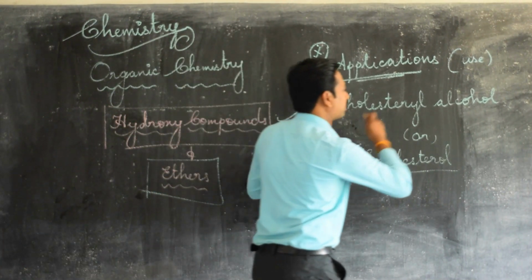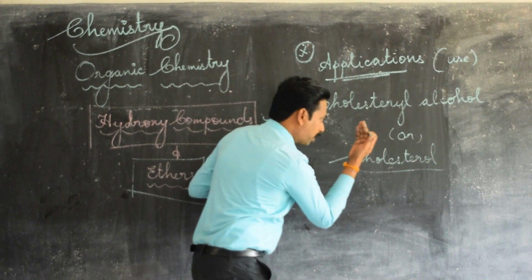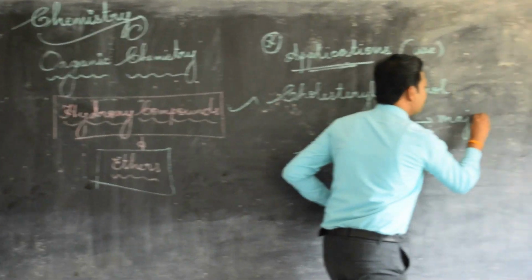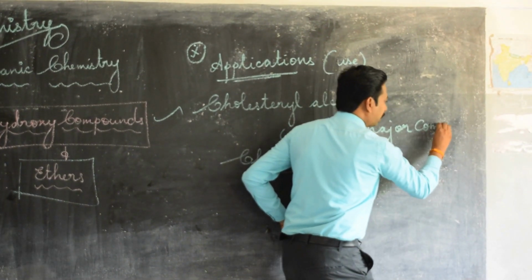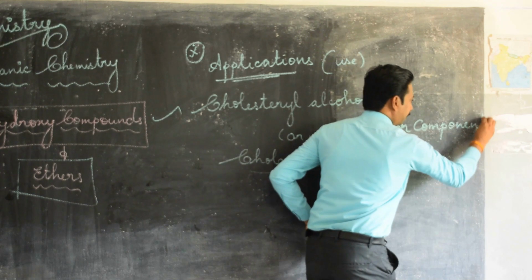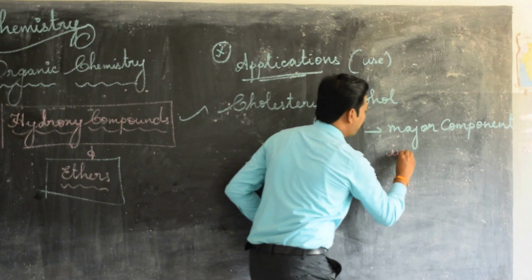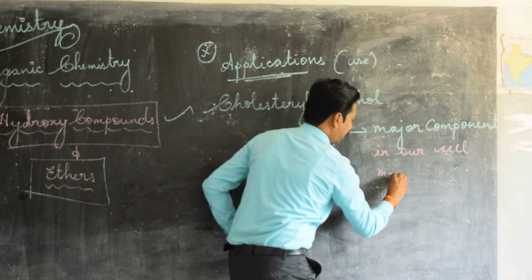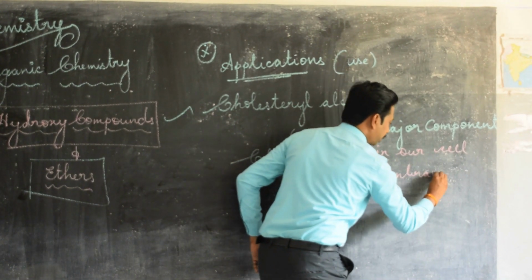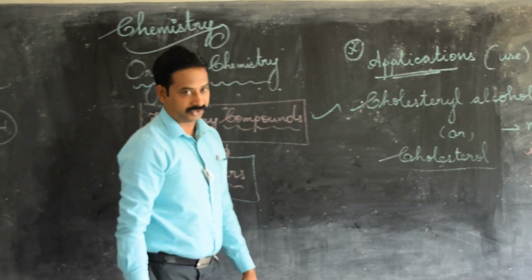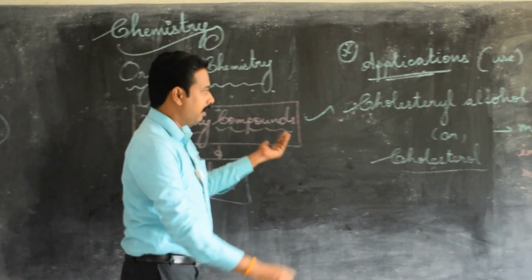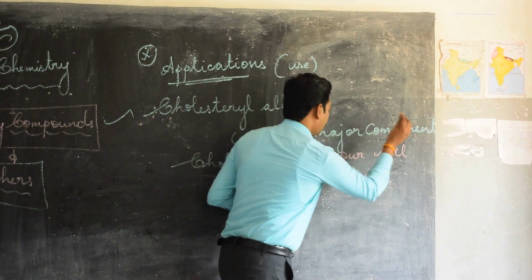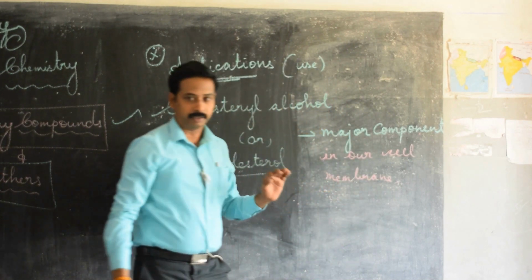So this cholesterol alcohol, which is otherwise called as cholesterol, is a major component in our cell membrane, which is the first very important one mark question in this paragraph. So kindly make a note of it. I repeat once again, cholesterol alcohol, which is otherwise called as cholesterol, is a major component in our cell membrane. Got it?